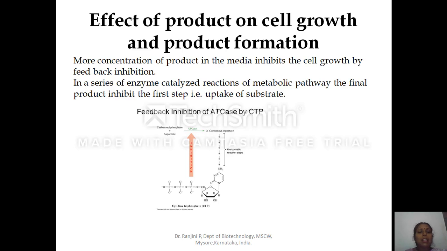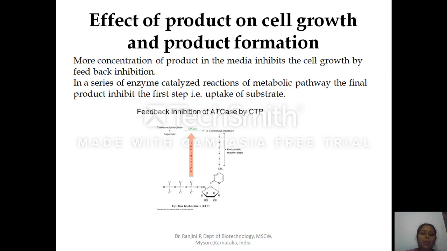The best example is feedback inhibition of ATCase, aspartate transcarbamylase, in the nucleotide synthesis, that is CTP, cytidine triphosphate. Here, carbamyl phosphate combines with aspartate in the presence of the enzyme, and it gets converted into N-carbamyl aspartate. This will undergo a series of enzymatic transformations and there is synthesis of cytidine triphosphate.